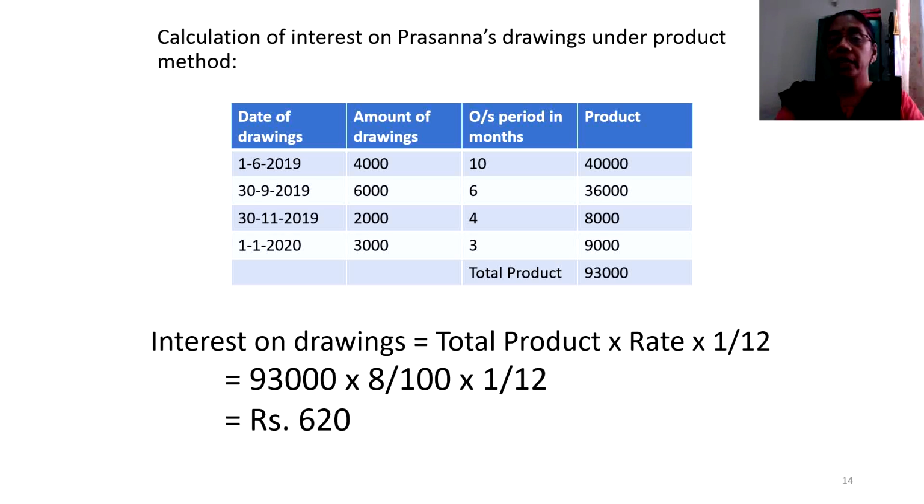Now to proceed with, 3 methods have been introduced on the computation of interest on drawings. Direct method, with a very simple example, I have discussed this method, and the method that we are doing now is the product method. So product method has 2 steps in its computation. First step tells us as to how the product has to be computed. The second step goes with the finding out of the interest on drawings using the formula total product into rate into 1/12. So work out ample examples.